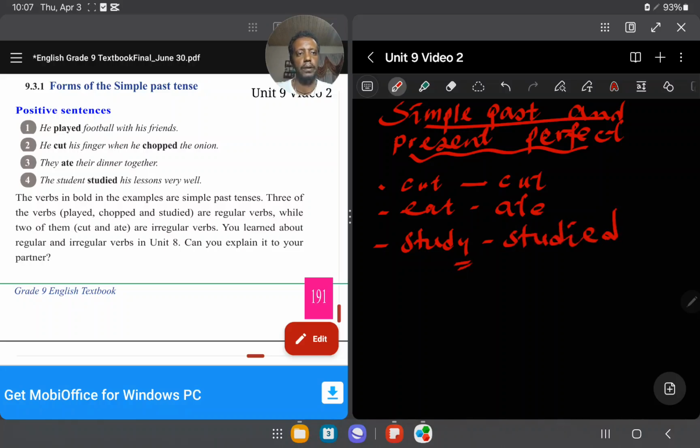Studied. When there is y, you can change y to i first, like this. Look at this letter. So you can change y to i, then add ed. This is the simple past form of studied. So those words are simply listed in the past tense, but I think you have an idea about regular and irregular